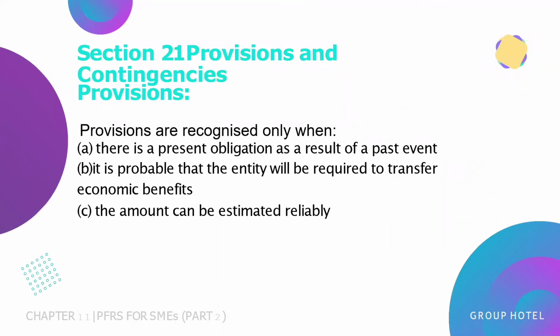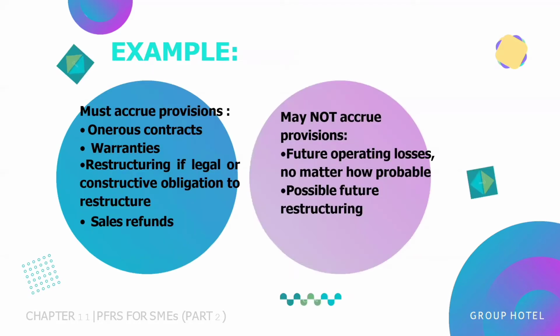Next is Section 21, Provisions and Contingencies. Provisions are recognized only when there is a present obligation as a result of past events, it is probable that the entity will be required to transfer economic benefits, and the amount can be estimated reliably. The obligation may arise due to contract or law, or when there is a constructive obligation due to a valid expectation having been created from past events. Here are examples of provisions that must accrue and provisions that may not accrue.